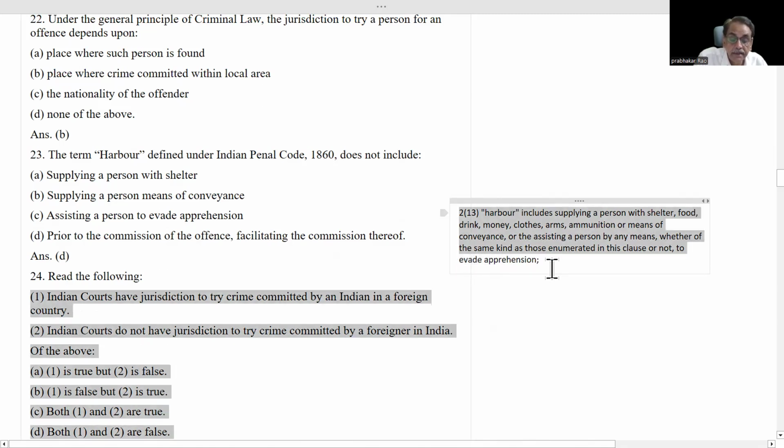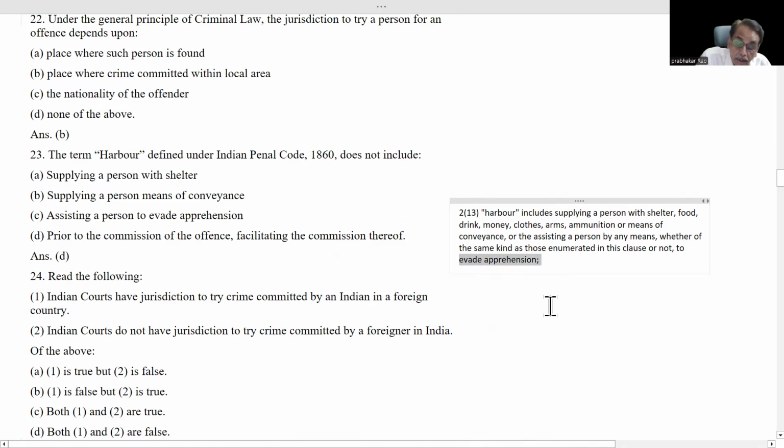Evade apprehension means arrest. When does arrest take place?